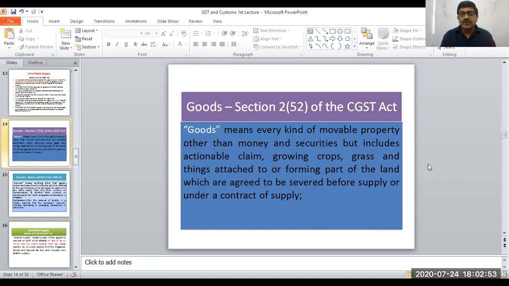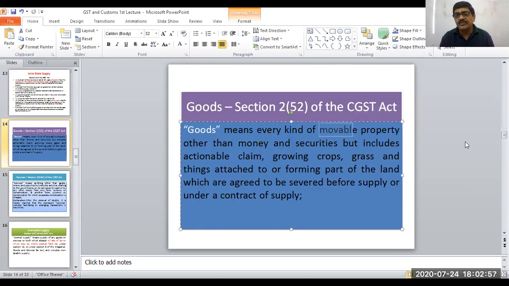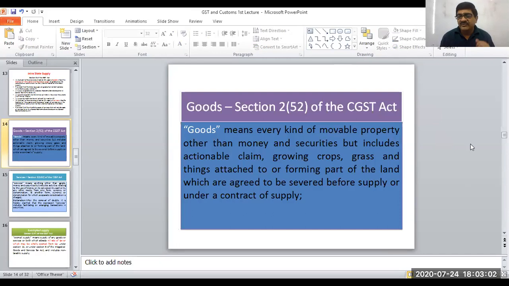So the most important thing is that it is movable. Why is there no GST on immovable property? Why is there no tax on immovable property? It's not covered under goods. It's not a good nor a service. It's not covered in the definition. Right. And when does property become immovable property? Stamp duty applies when it is fixed to any land or building, when it is attached.